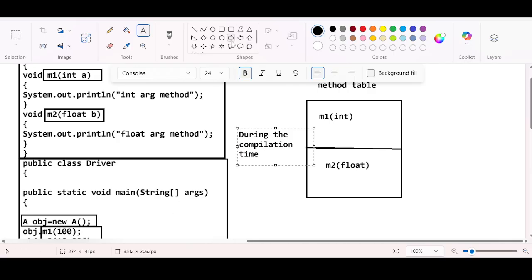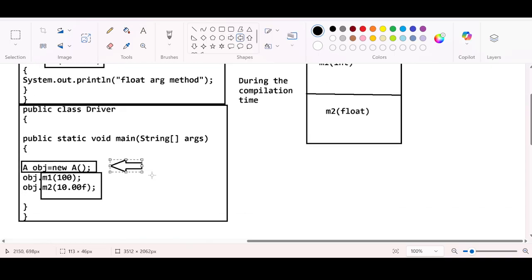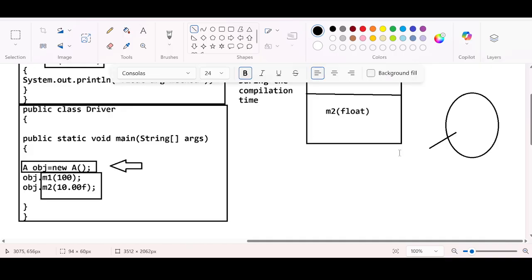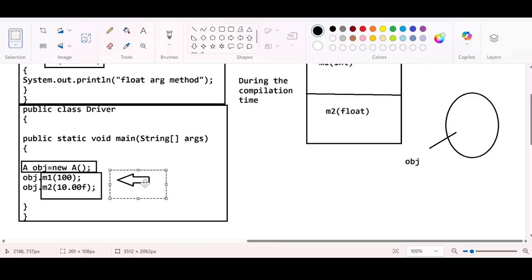At the time of execution, this piece of line is going to create an object in the memory. The reference variable is going to be obj, right? After this, look at the next line of execution. You are calling m1 on top of obj, right? Firstly, the control will try to map. See, the method name is m1. They are passing a value which is integer in nature.